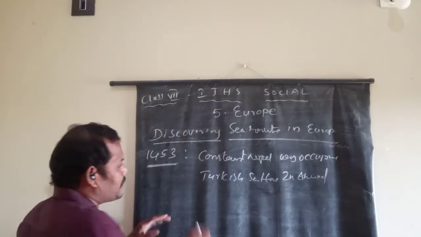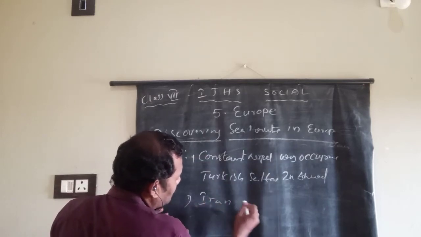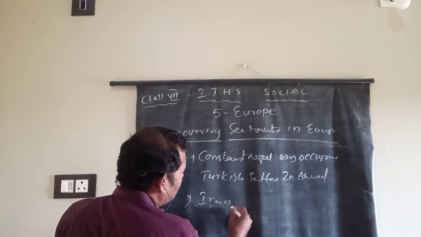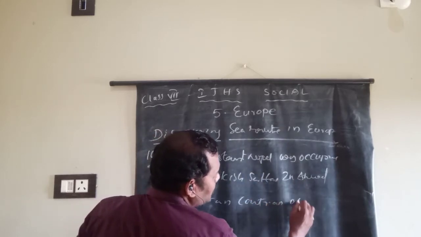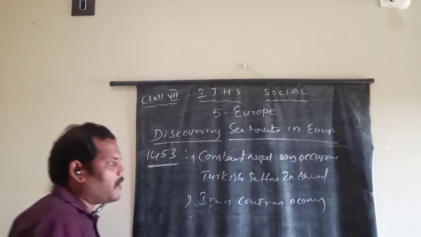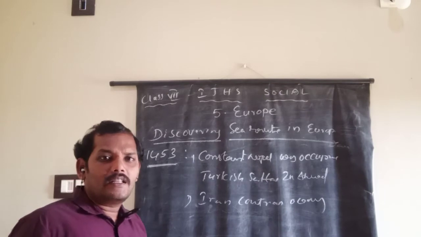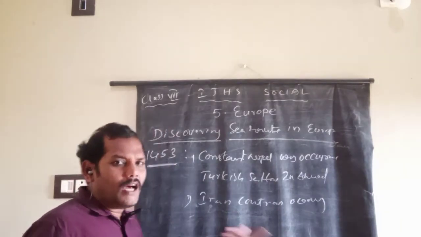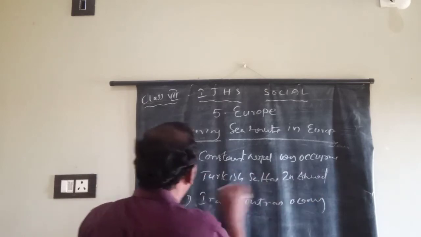And what is the situation? And second, Iraq controlled the sea area. These two are the causes. They couldn't reach India and the eastern countries through the land way and waterway. First of all, Constantinople was occupied by the Turkish Sultan.